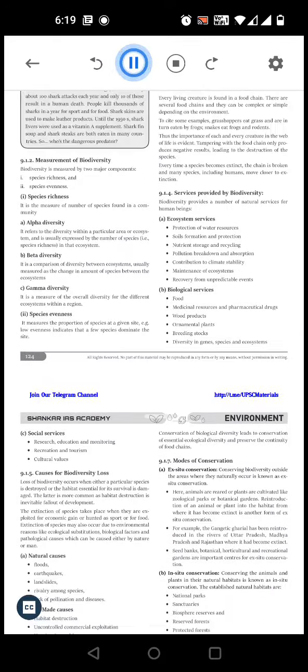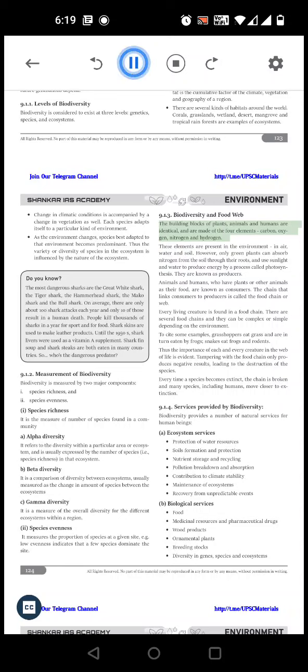9.1.3 Biodiversity and food web. The building blocks of plants, animals, and humans are identical, and are made of the 4 elements carbon, oxygen, nitrogen, and hydrogen. These elements are present in the environment, in air, water, and soil.